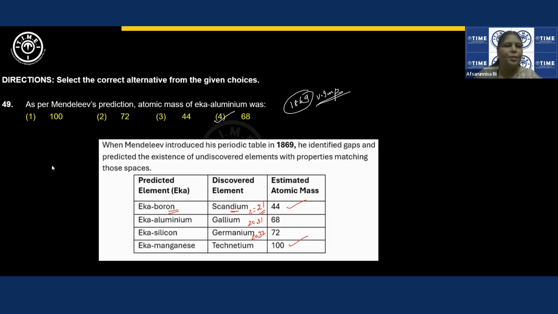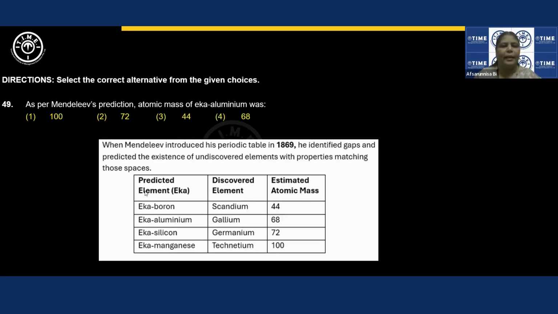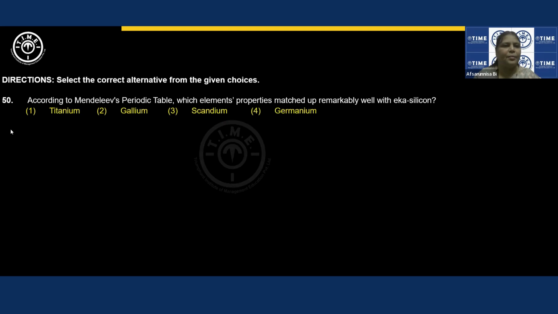Similar type of question you can see here. According to Mendeleev's periodic table, which element's properties matched up remarkably well with Eka silicon? Just now we have seen, I'll take you back. Eka silicon is germanium. If atomic mass is asked, then it is 72. But they asked you about the element, so the correct answer will be germanium. Option 4 is the correct answer.